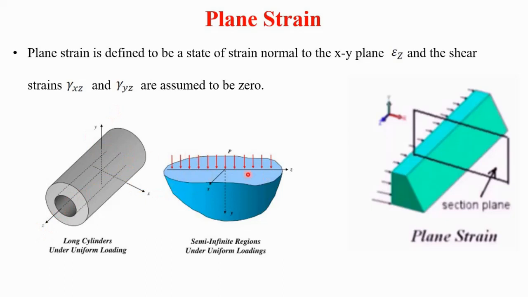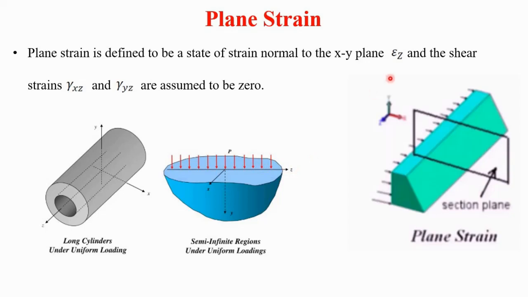Similarly here also, we can say constant loading is there throughout the length of this semi-infinite region, and constant uniform load is there. But the strain along this perpendicular direction, along the z-axis, is 0 here. That means strain along the z direction is 0.